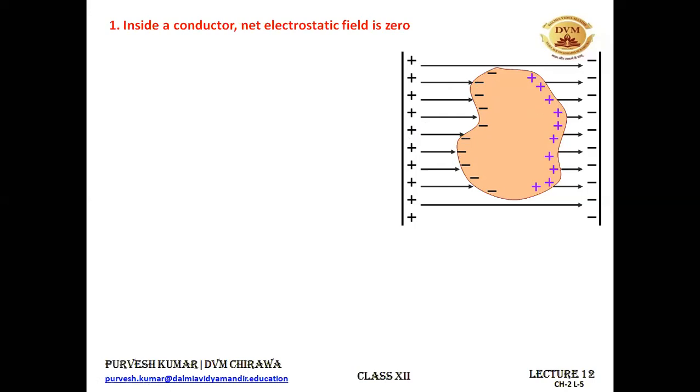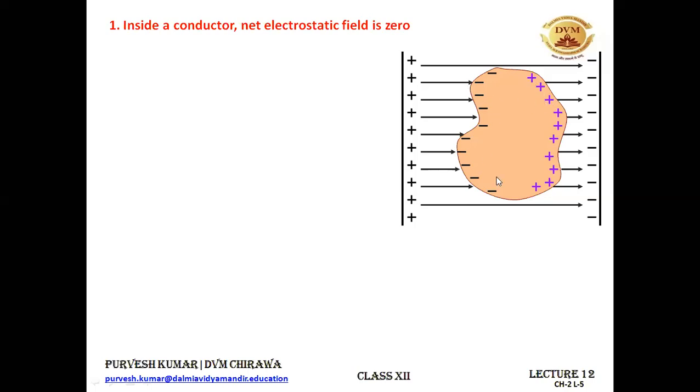Because of this charge separation, there is some induced electric field inside the conductor, and this induced electric field is equal and opposite to the applied electric field. Electric field will always be from positive towards negative.